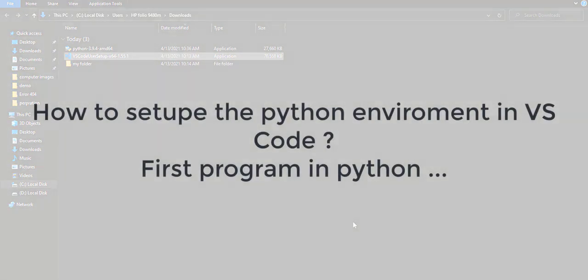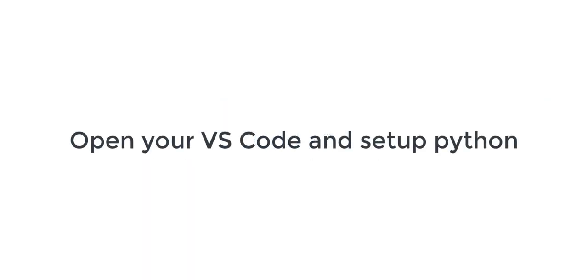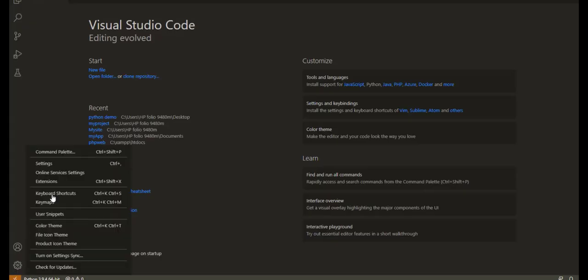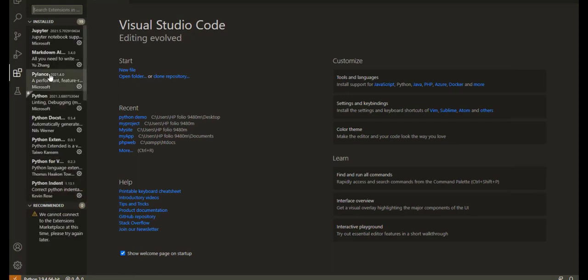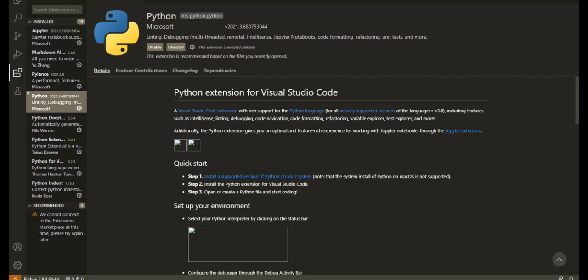Now I will tell you how you can set up Python in Visual Studio Code and how to code in Python in Visual Studio. Now our Visual Studio Code is launched. Click the settings and go to Extensions, and you can type Python debugging or find the Python debugging extension and click on it. Here you will see the Enable option. Just click on it and Python will be set up in your Visual Studio Code.